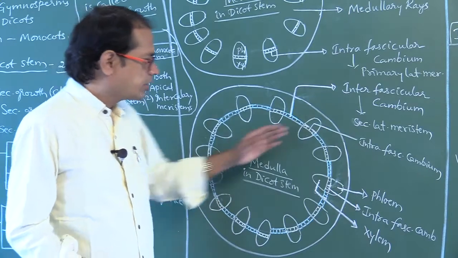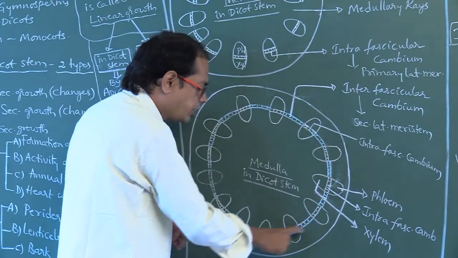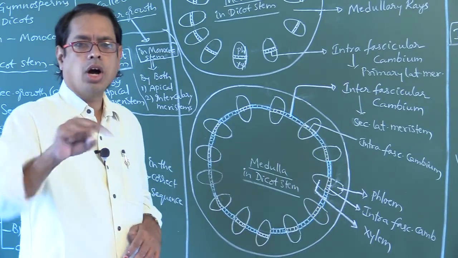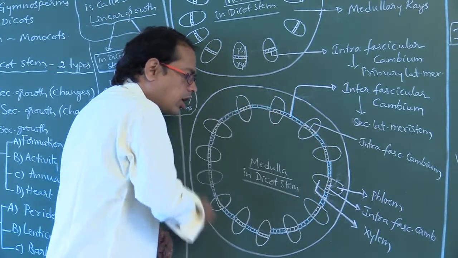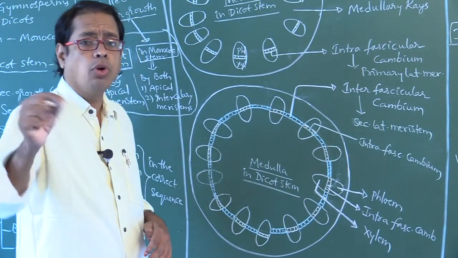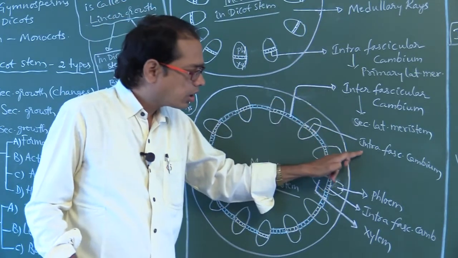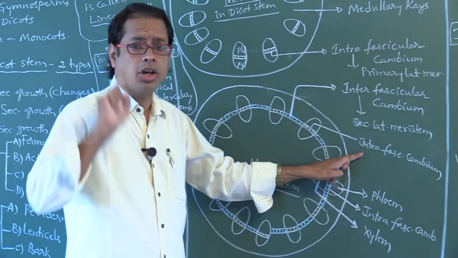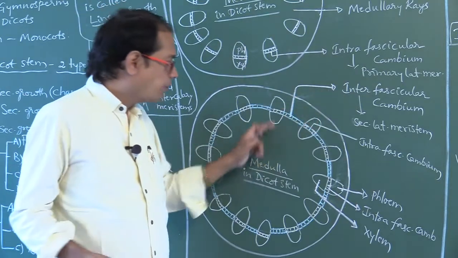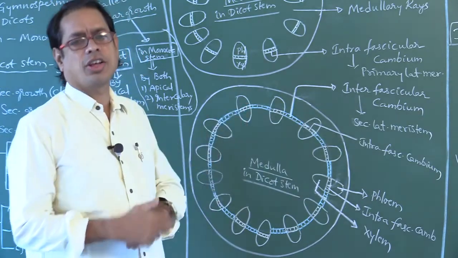Okay, right. Intravascular cambium and intervascular cambium are joined together and form a continuous ring. This continuous ring is called vascular cambium, also called the cambial ring. So vascular cambium is formed by the combination of both intravascular cambium and intervascular cambium. Intravascular cambium is primary in origin. Intervascular cambium is secondary in origin. So vascular cambium is partly primary and partly secondary in origin.